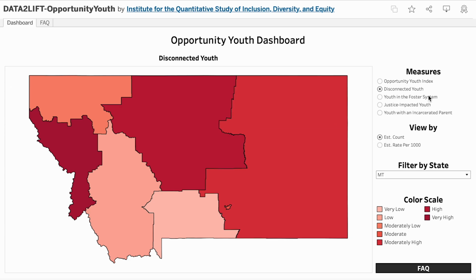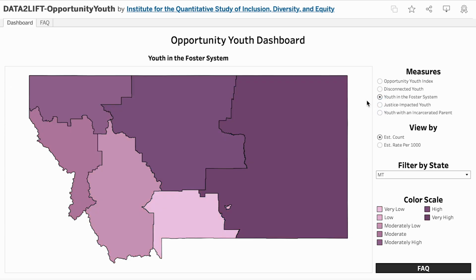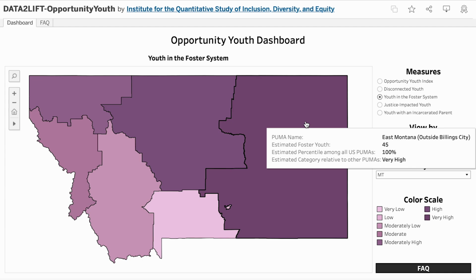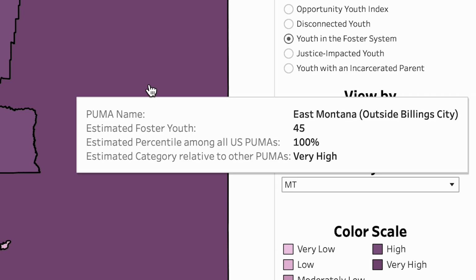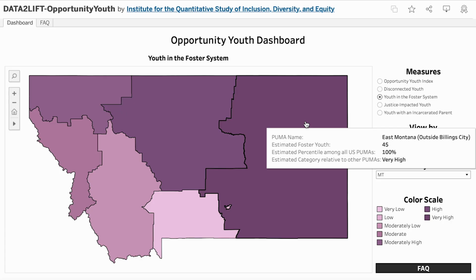When you toggle to Youth in the Foster System, you will see an estimate for the number of youth, age 16 to 20, who are currently in the foster care system in each PUMA. In East Montana, we estimate that there are 45 youth between the ages of 16 and 20 in the foster system. This places East Montana in the 100th percentile and the very high category. The data we use to estimate the number of youth in the foster system in each state comes from the Adoption and Foster Care Analysis and Reporting System, or AFCARS, public reports.